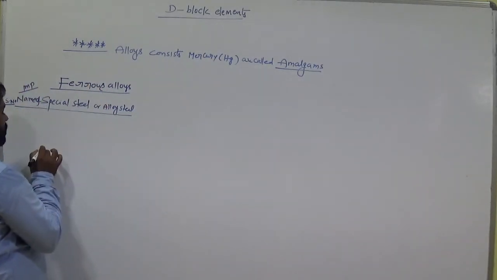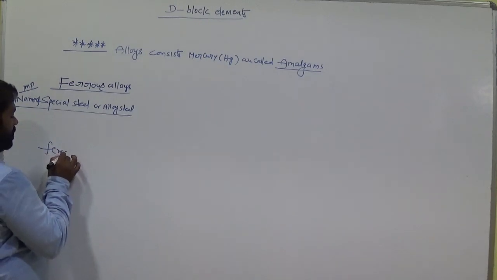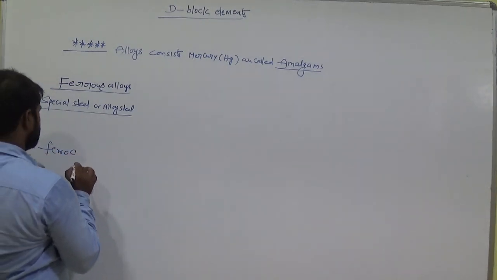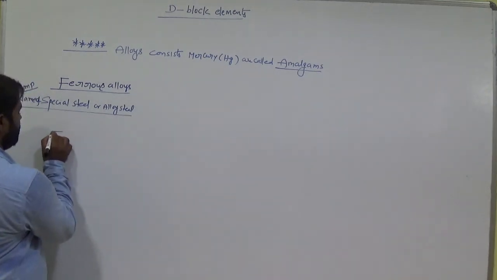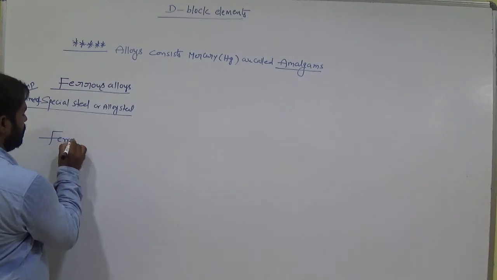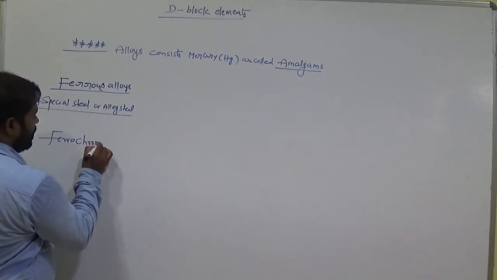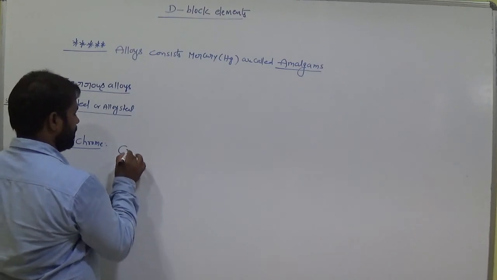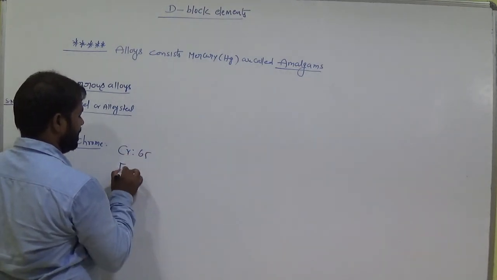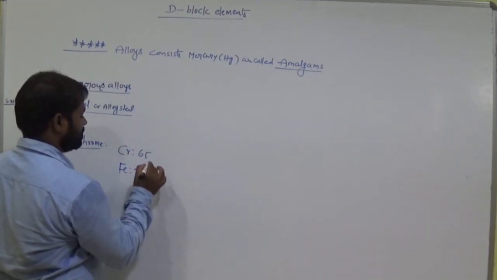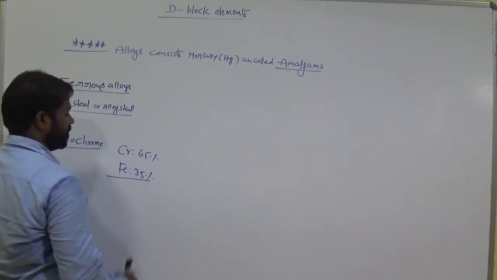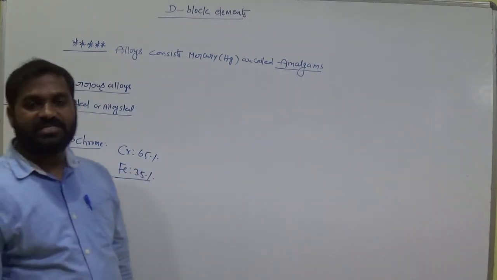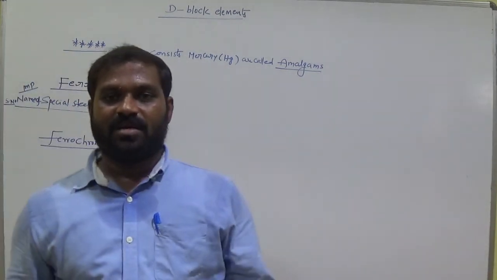And the last one you have to write is ferrochrome. Just write it down. Ferrochrome. Just write its composition here. Here chromium is 65% and iron is 35%. Okay. Ferrochrome.